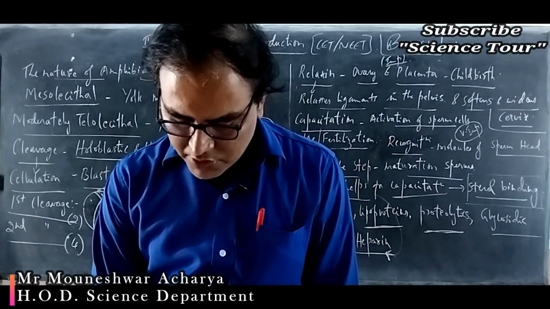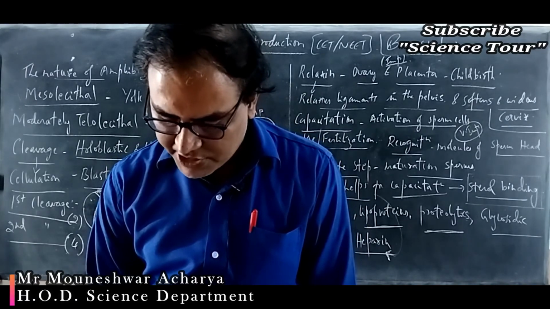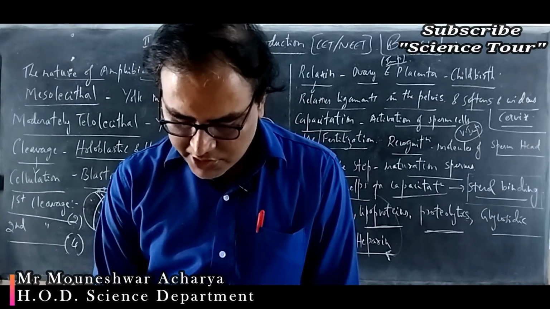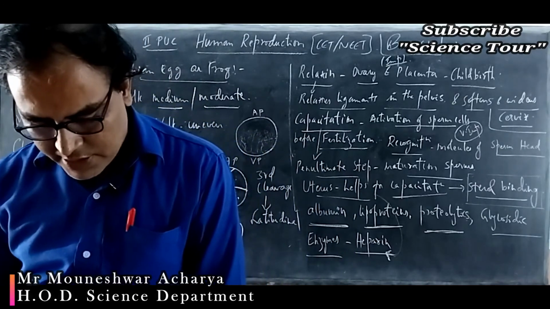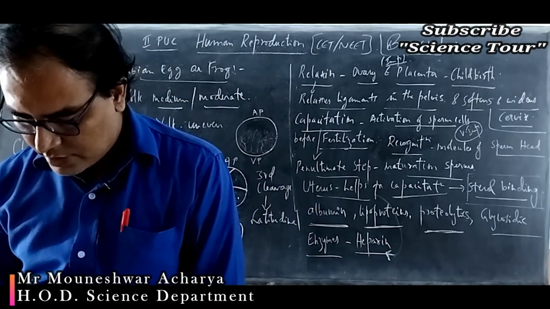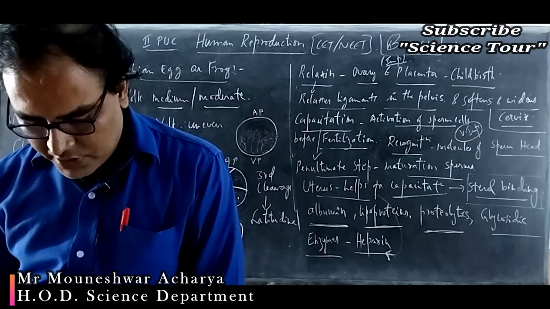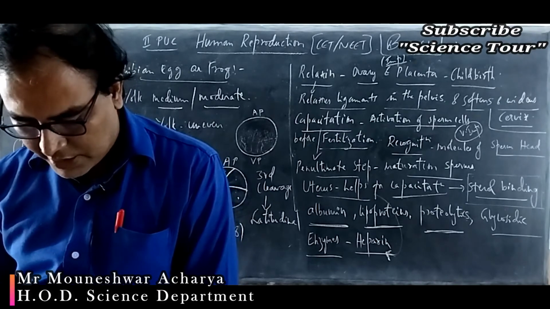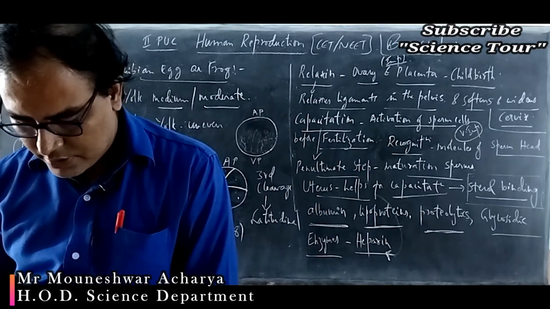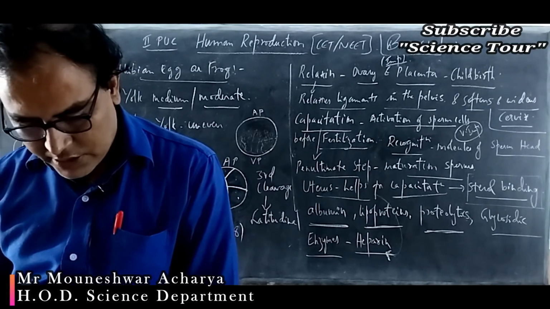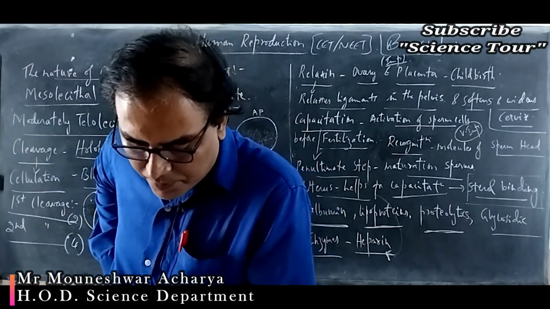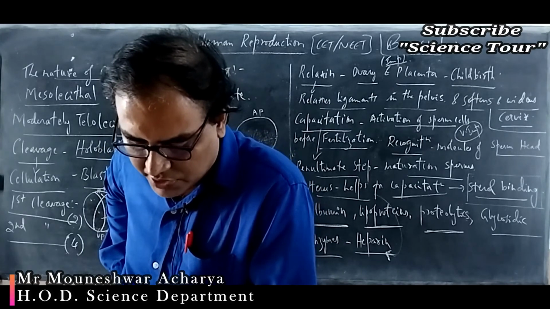Next, question number 29. Which of these is not an important component of initiation of parturition in humans? Increase in estrogen and progesterone ratio, synthesis of prostaglandins, release of oxytocin, release of prolactin. Okay. Which of these is not an important component? That is release of prolactin. Correct? Others are all important components of the initiation of parturition in humans.